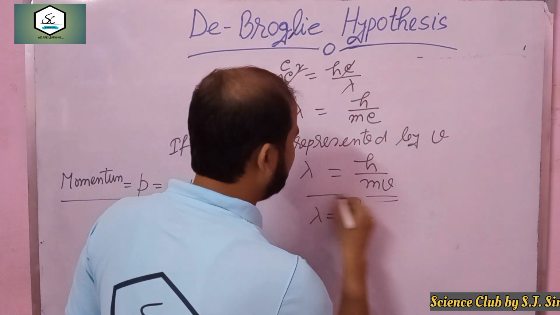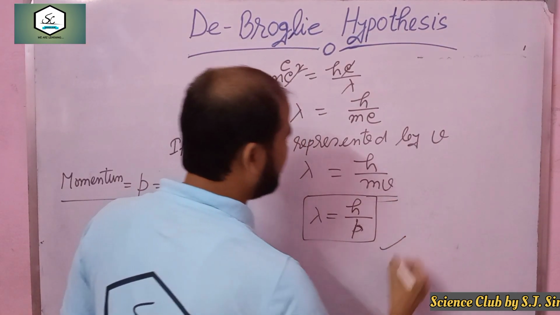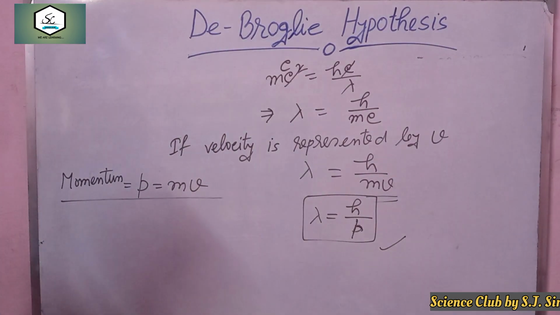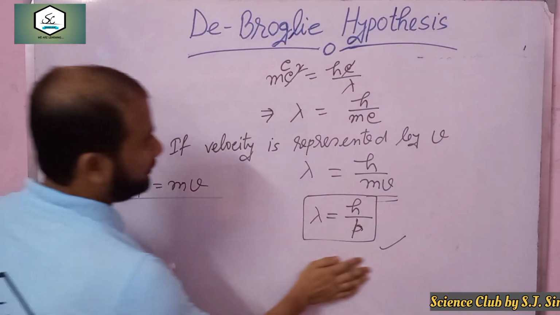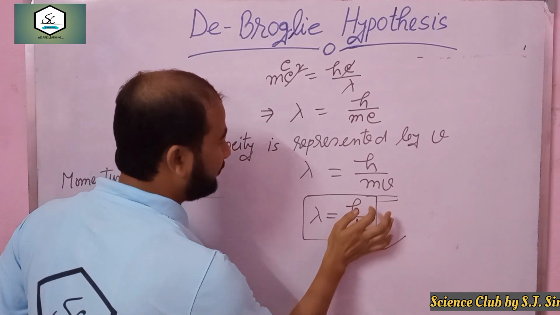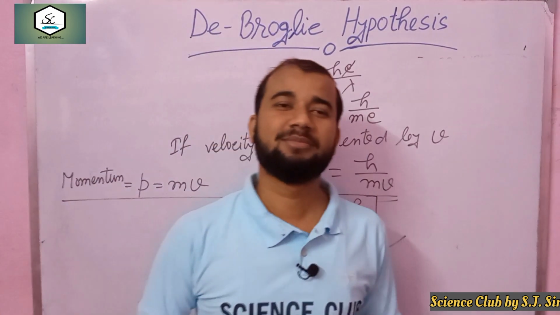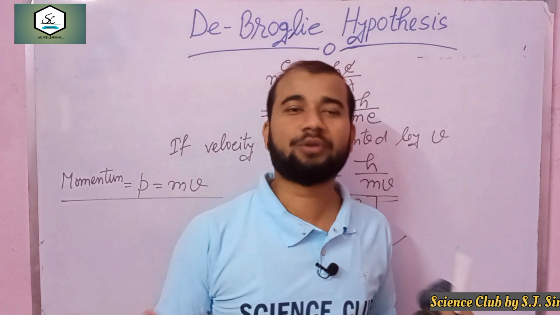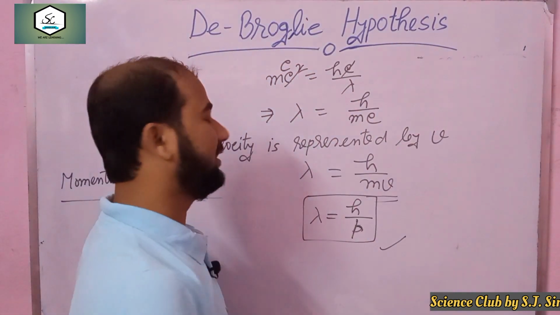This lambda is called the de Broglie wavelength, and this is the proof of this. So from this equation we learn that the de Broglie wavelength equals Planck's constant divided by momentum. This is the short discussion of the de Broglie hypothesis.